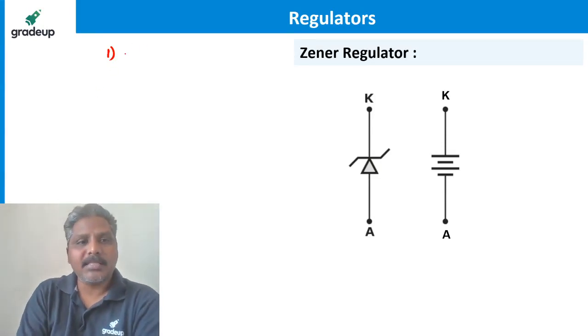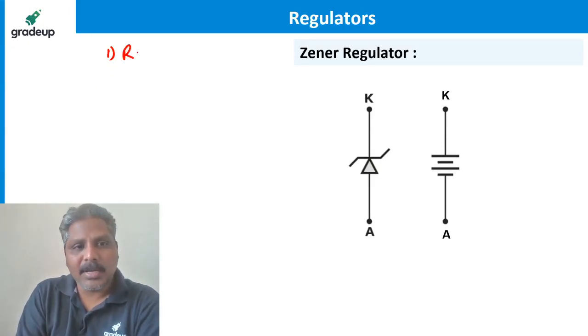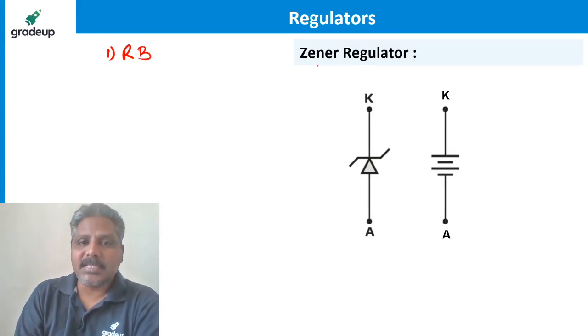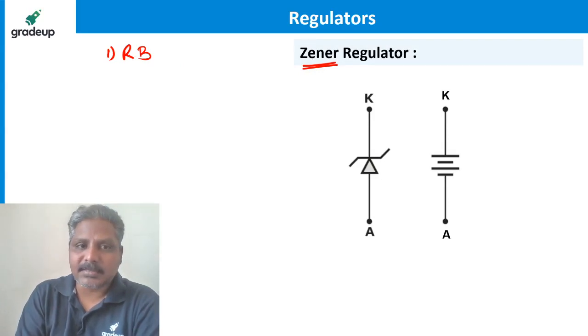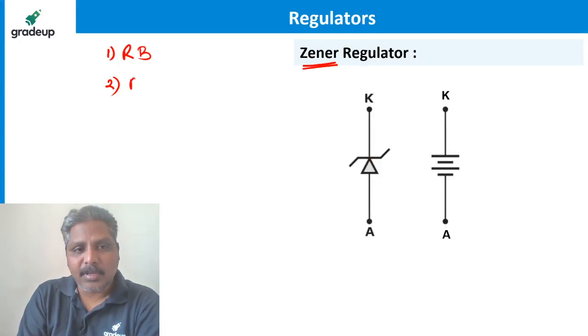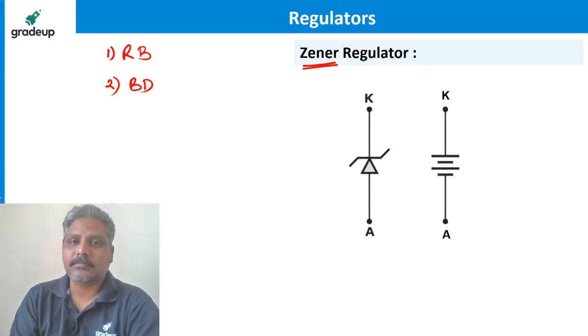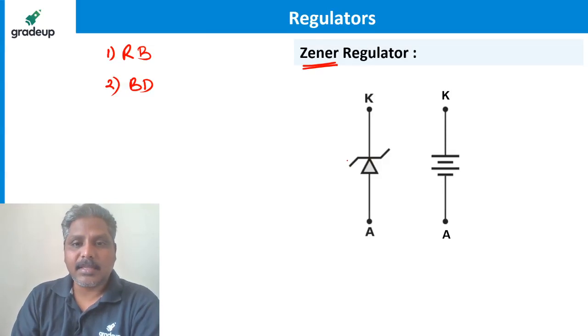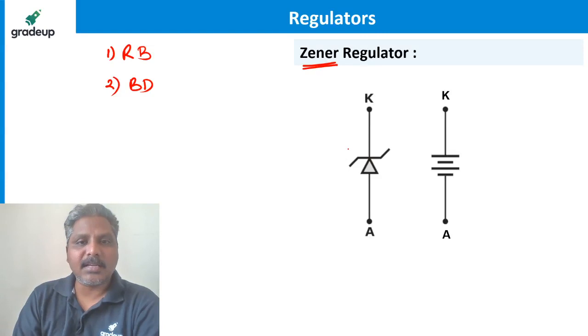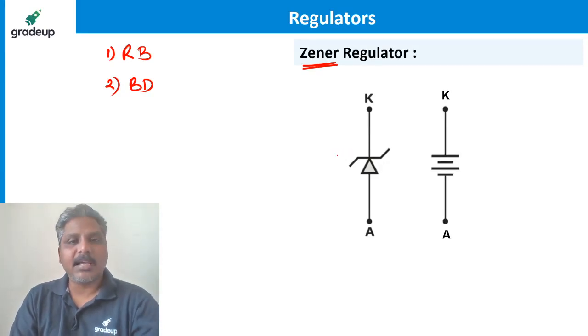One, the Zener must be operated under reverse bias. Second, not just reverse bias, it must be operated in breakdown. See, I'm not telling you everything about the Zener diode. It is not necessary. I'll tell you whatever is required to understand the regulator. Those are the only things I am going to tell you about the Zener diode.